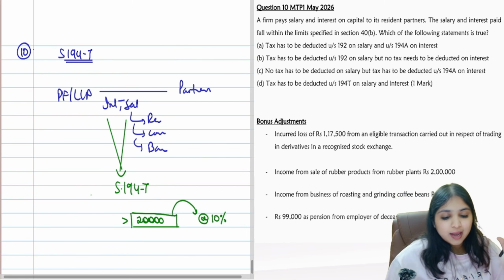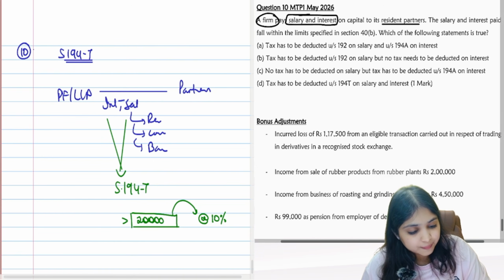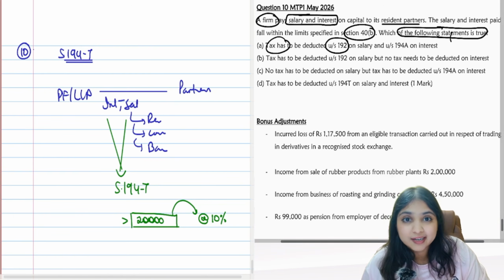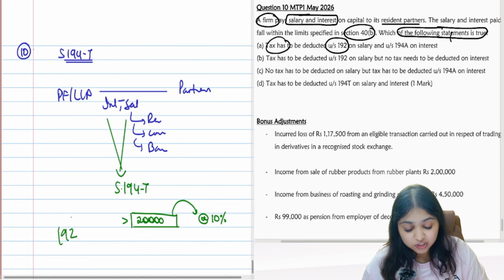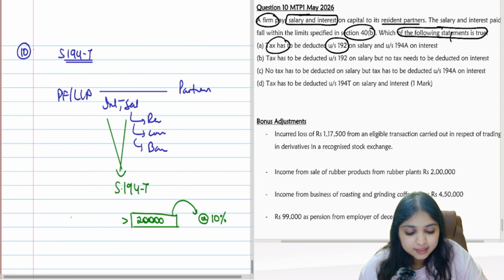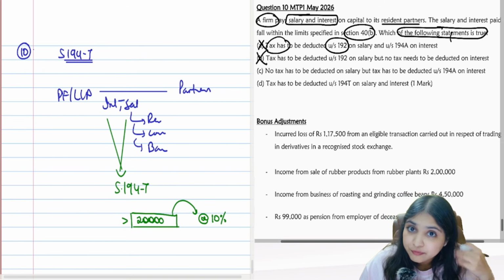Okay, guys. Now come on, have a look at the question. A firm pays salary and interest on capital to resident partners. The salary and interest paid fall within the limits in 40B. Which of the following statement is true? Tax has to be deducted under 192. Is it correct, guys? 192 comes into the picture if it is TDS on salary. Salary will come into the picture if there is employer-employee relationship. This salary which we are giving to the partners, is it an employer-employee relationship, guys? Can I call it typical salary? No. So therefore 192 will not apply. Then tax has to be deducted under 192 on salary. Wrong. Basically section 192 itself will not apply over here.